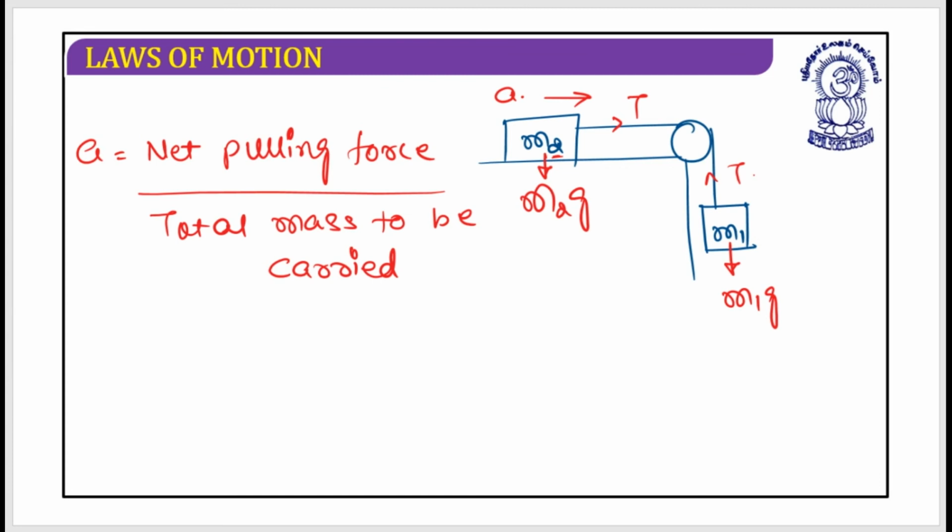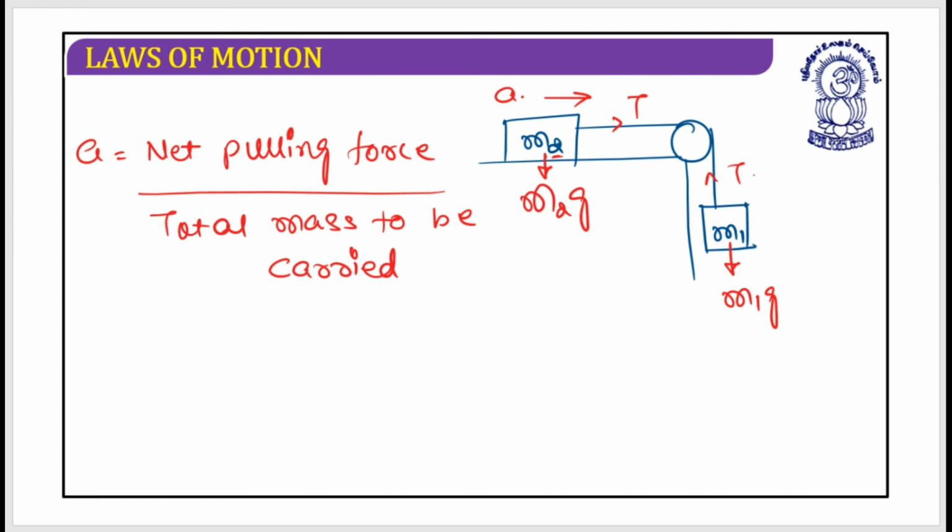Please make sure I'm not telling you that m2g is not acting. It is definitely acting, but while I observe the motion of m1 and m2, m2g doesn't play any role in the motion. Am I clear? Or shall I repeat it?